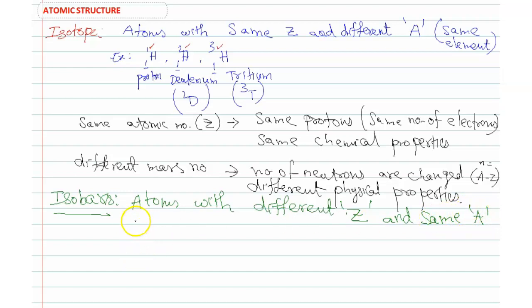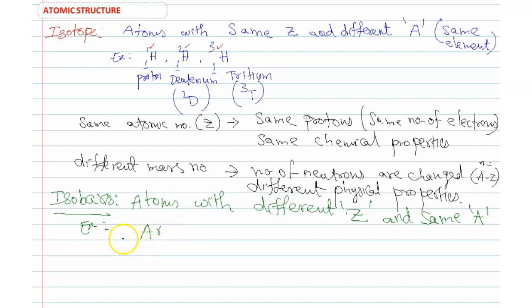See here, students, atoms with different atomic number and same mass. These are examples. The best example is argon.